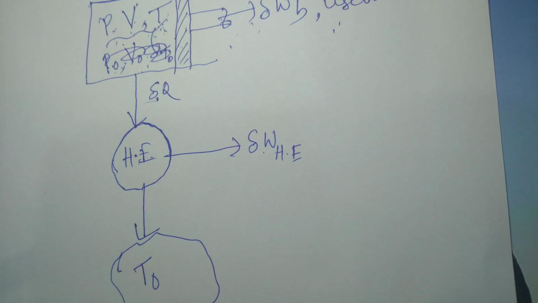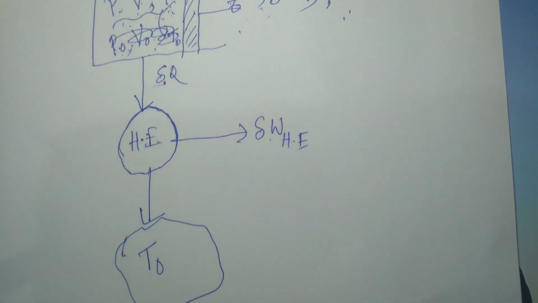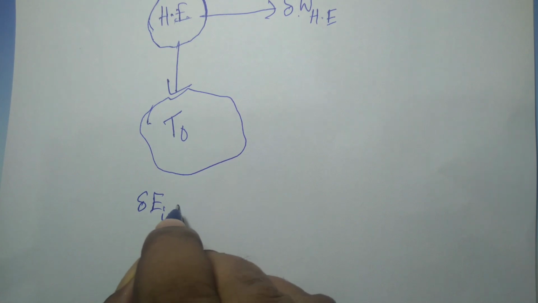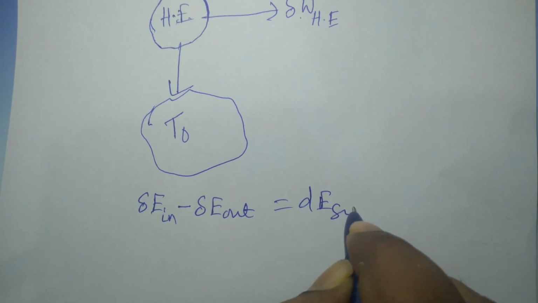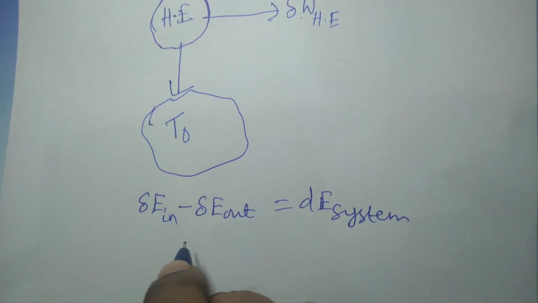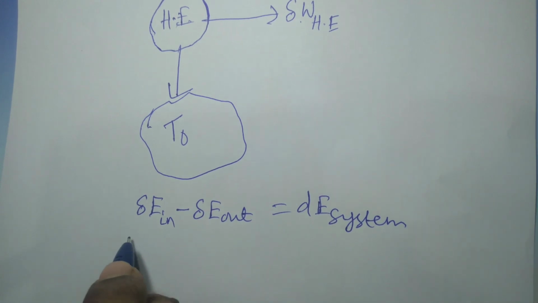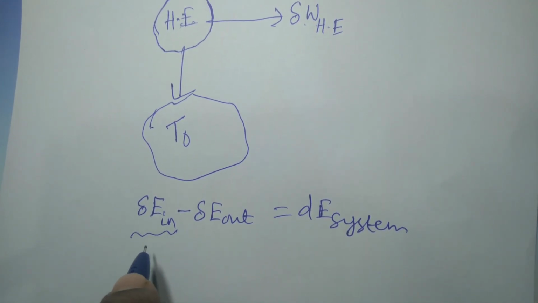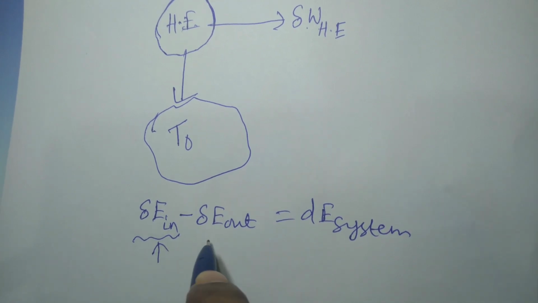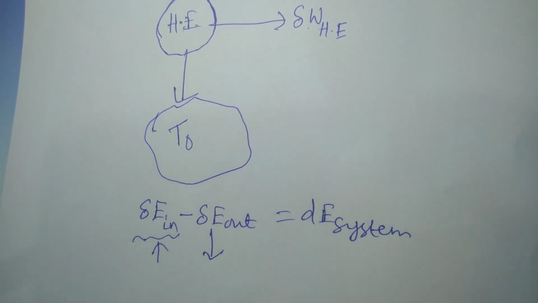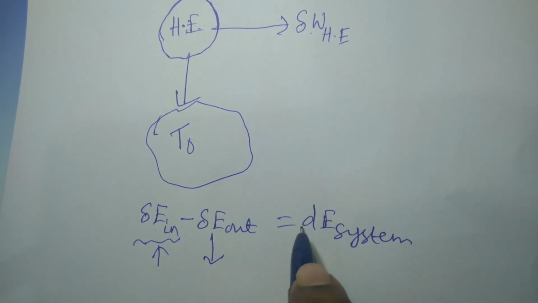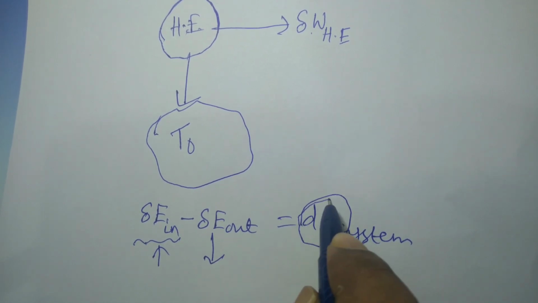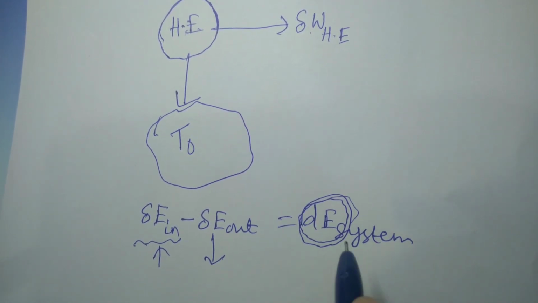So you see, if you apply the energy balance principle, del E in minus del E out is equal to dE of system. This is the energy balance principle and it is analogous to the first law of thermodynamics. If this energy comes into the system during any process and this energy goes out, then the net energy is accumulated in the system. The energy of the system is a state dependent energy, it is not transferred, it is stored in the system, and it increases the energy of the system.